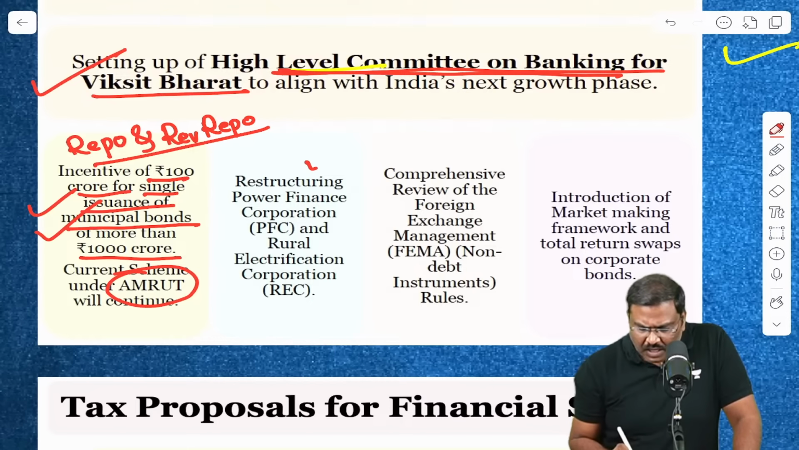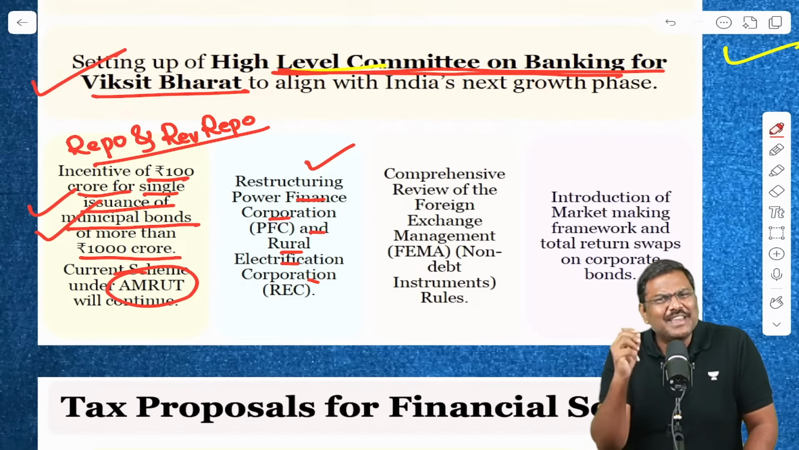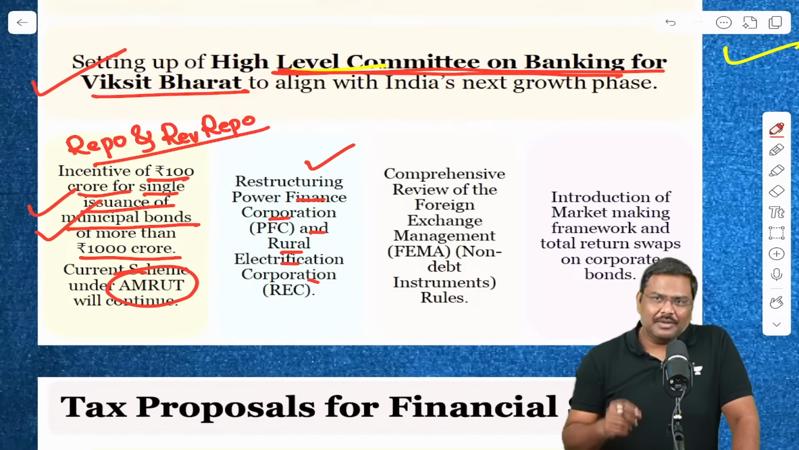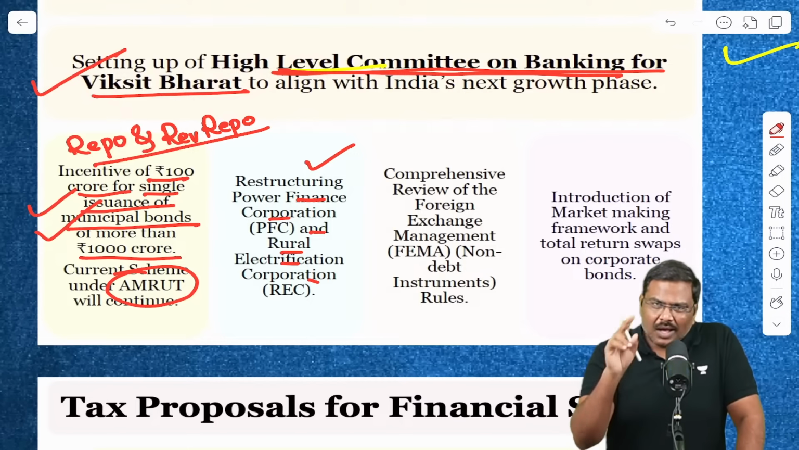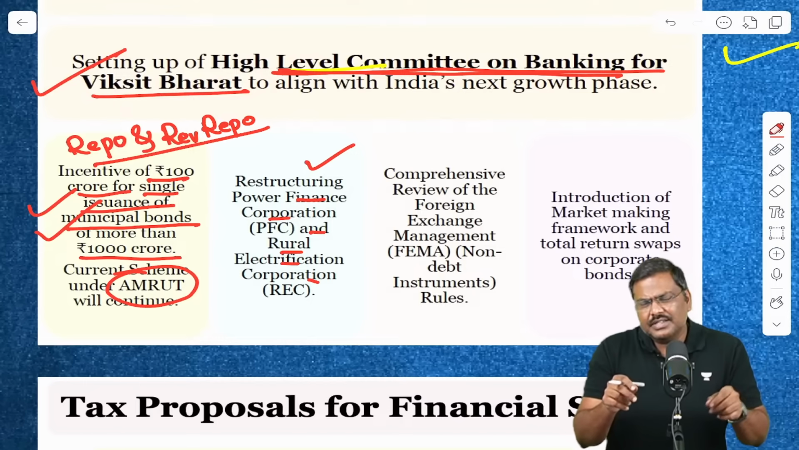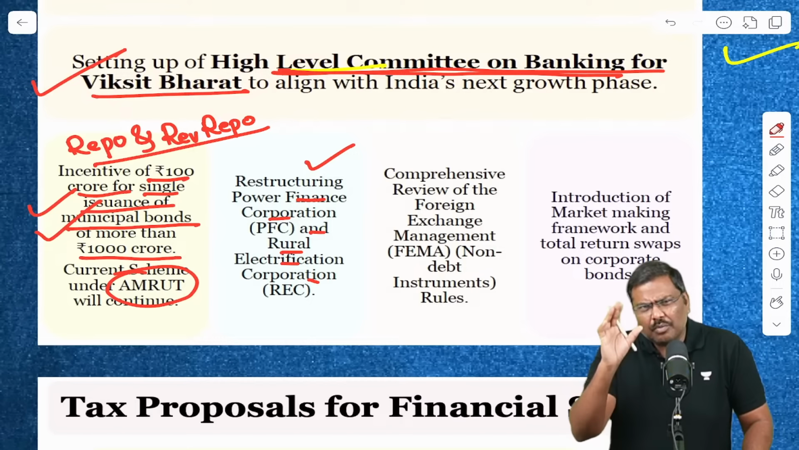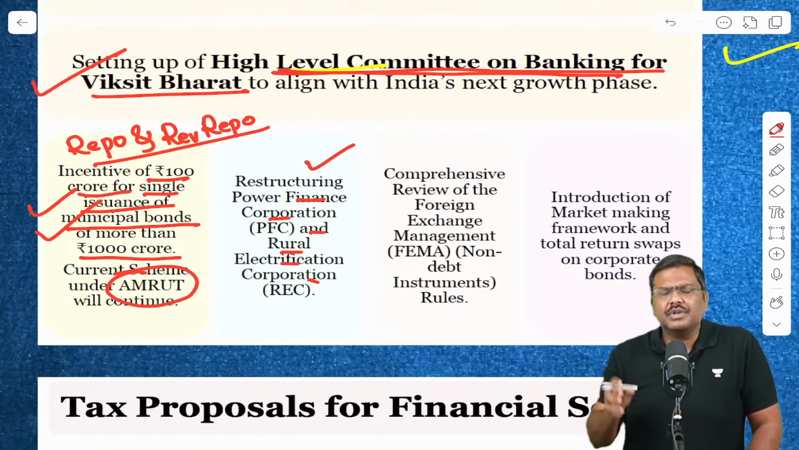Next one. Restructuring Power Finance Corporation and Rural Electrification Corporation. What is the importance of this announcement? Listen carefully. REC and PFC. Earlier, these were two different entities. Why do I say two different entities? Earlier, both were owned by Government of India. Power Finance Corporation, Rural Electrification Corporation.